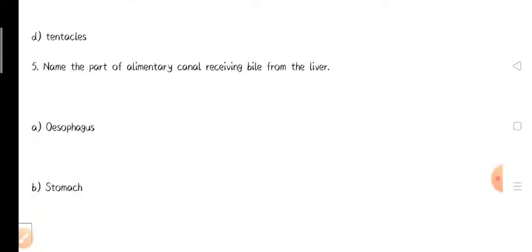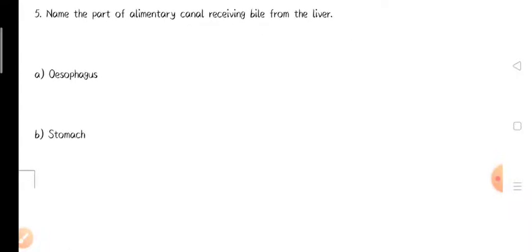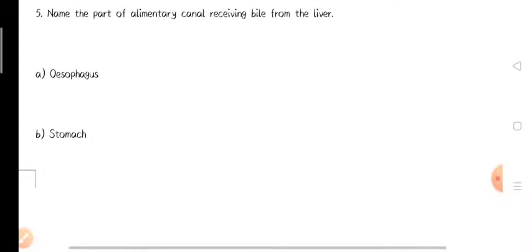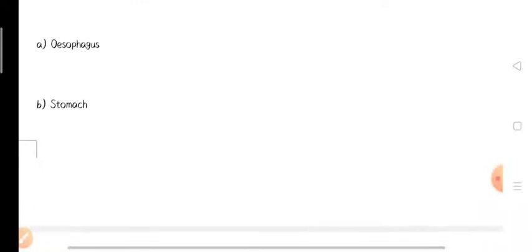Now the next question: name the part of alimentary canal receiving bile from the liver. We have also discussed in our theory class that bile is produced in the liver, and after being produced it also gets stored in a special structure known as gallbladder, and then it is released when required in our alimentary canal for digestion.